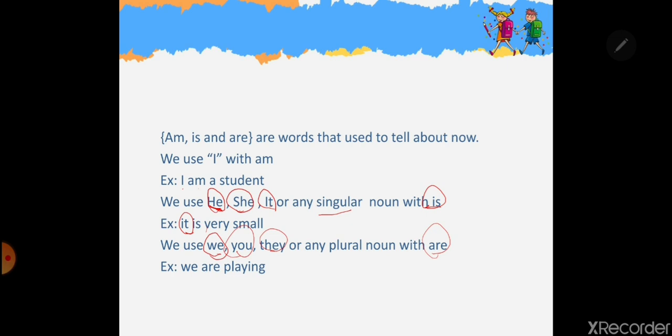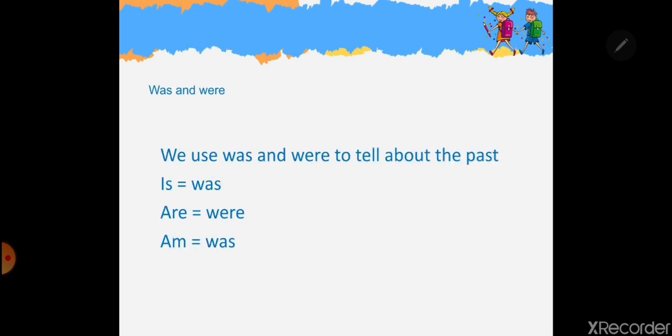So remember the words we, you, and they, we use them with the word are. He, she, it, we use it with the word is, and they're always singular. The other ones are always plural. So now we have something else.